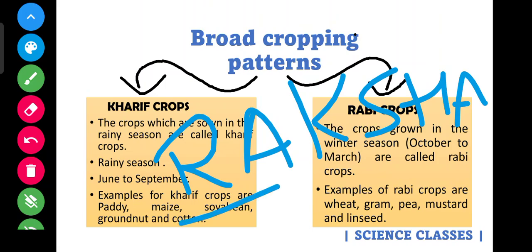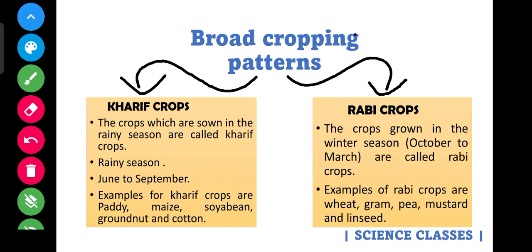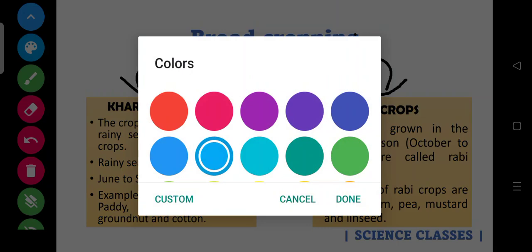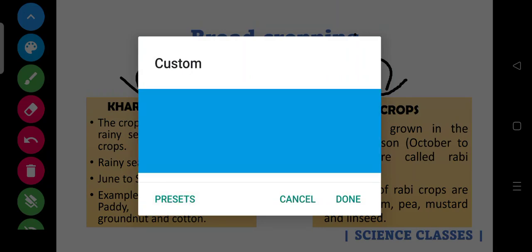Here Ra means rainy season, and Ksha, forget about the S, Kha is nothing but Kharif. So whenever you're confused, just look at the name Raksha.